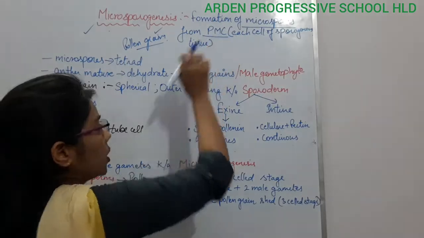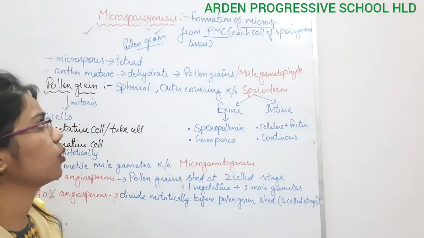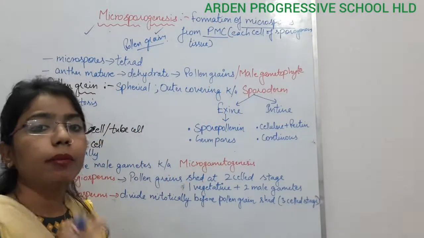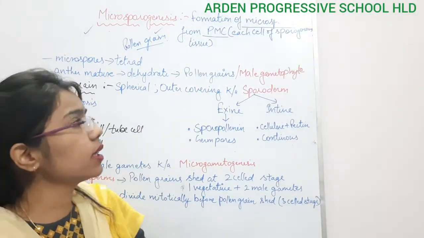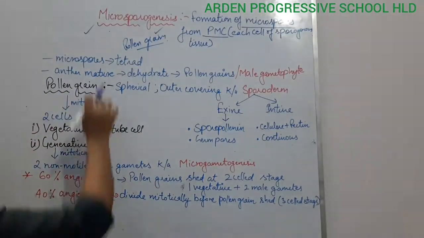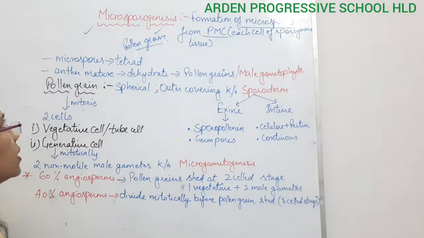What are the pollen mother cells? These are known as sporogenous tissue, or the sporogenous cells which are present here. So whenever there is meiosis in these pollen mother cells, they form the pollen grains. This is known as microsporogenesis, right?